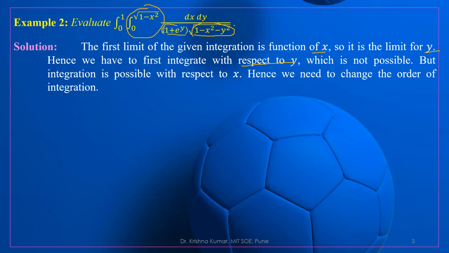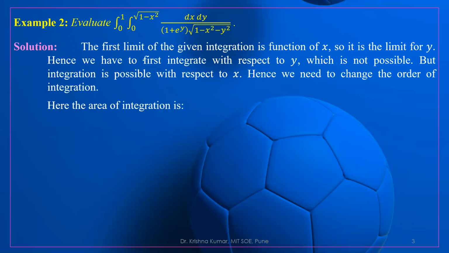So there is a multiplication of two very different terms, which is also in the denominator, with respect to y. So the integration with respect to y is not possible, but integration with respect to x is possible, hence we need to change the order of integration.